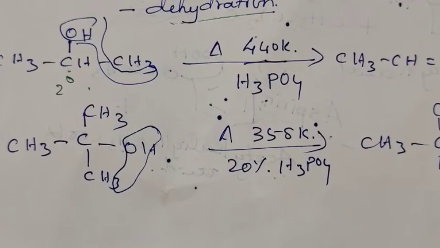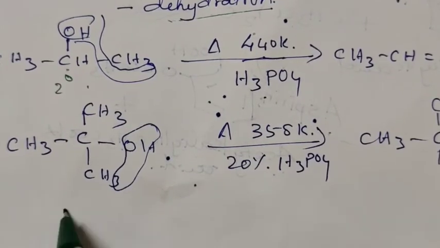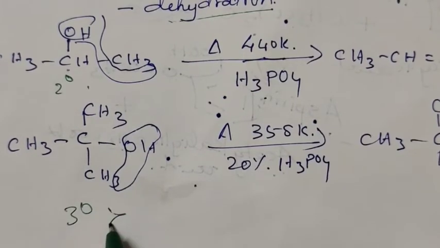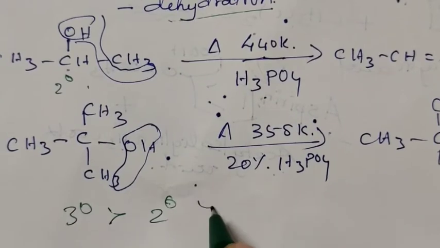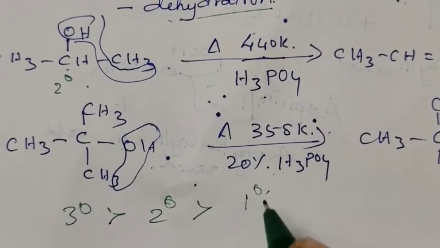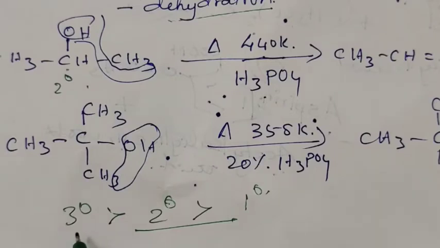We get alkene as the product. Thus, tertiary alcohols are more reactive in dehydration than secondary alcohol, which in turn is more reactive than primary alcohol.